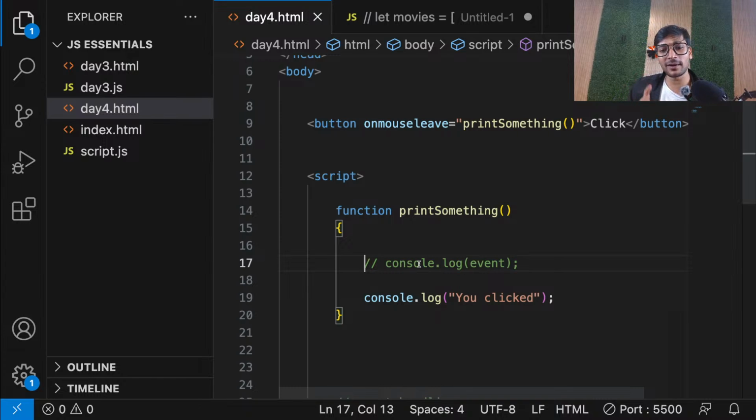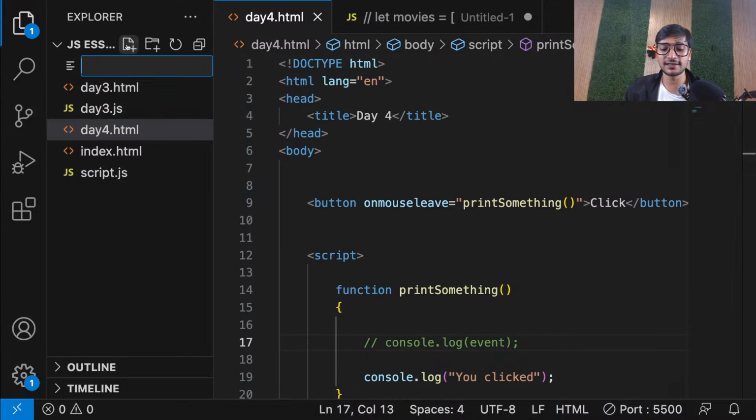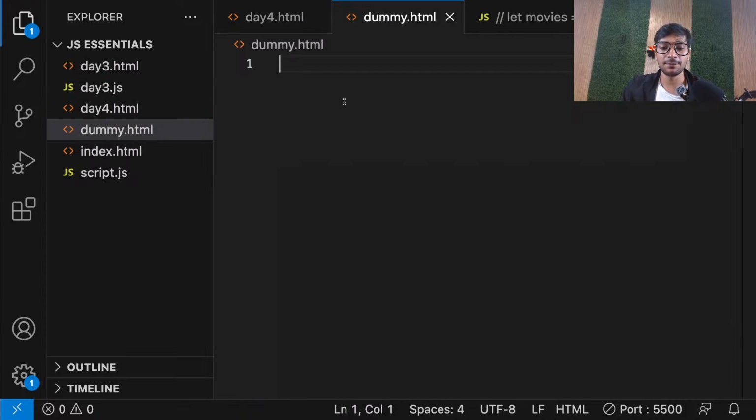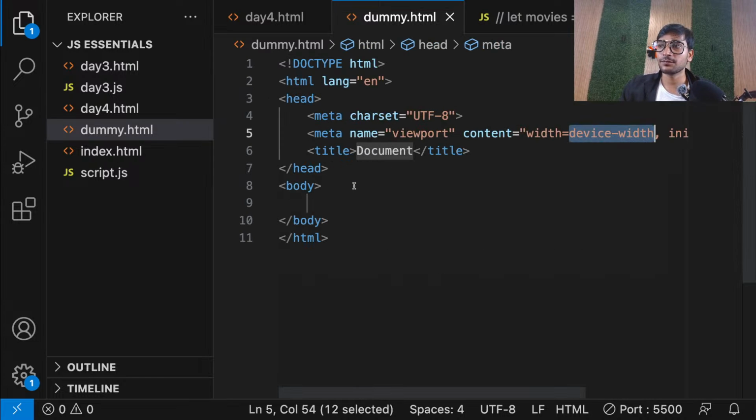So I hope you remember, guys, on the first day, I explained you what is DOM, right? Everyone, remember that? On the first day, let's say I create a file here. Let's say I create a file called as dummy.html. Okay. Remember that, guys? If you have HTML code,